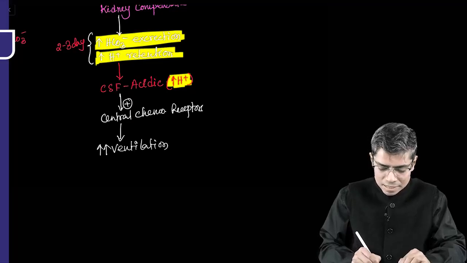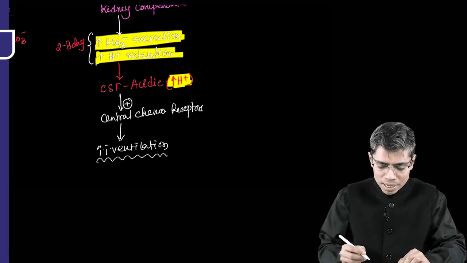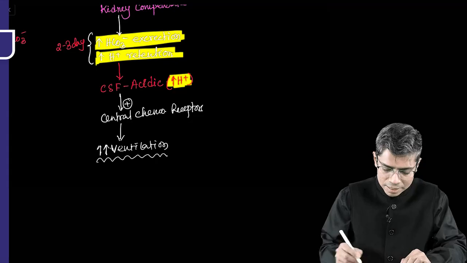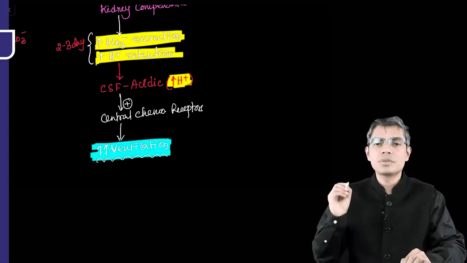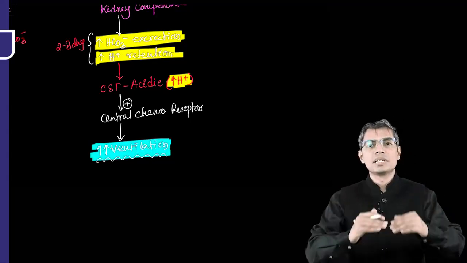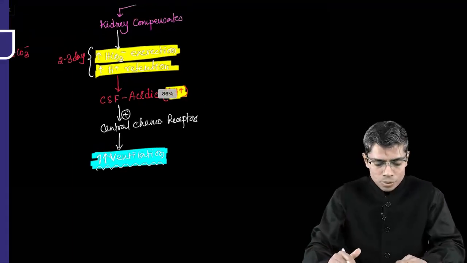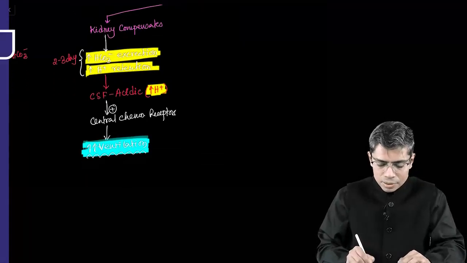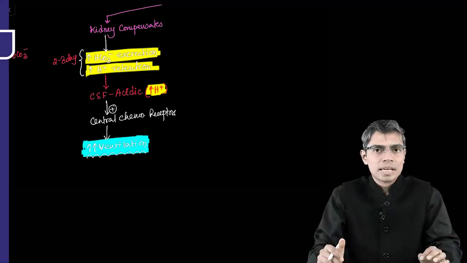And this increase in ventilation is permanent. What do I mean by permanent? Until and unless you correct the alkalosis, this ventilation will remain at this high value. Whenever you correct this alkalosis, then and only then will this ventilation return to normal. Otherwise this increase in ventilation is permanent.